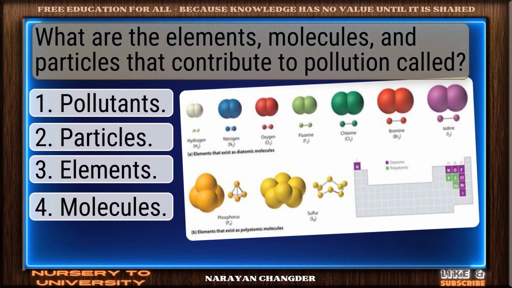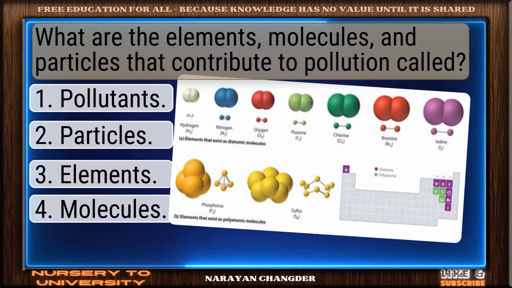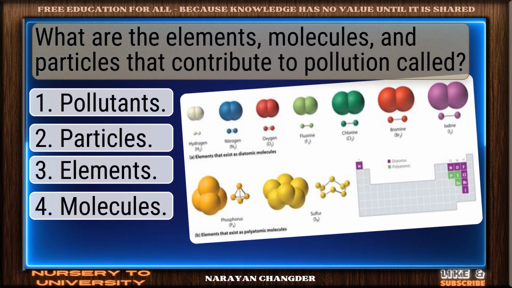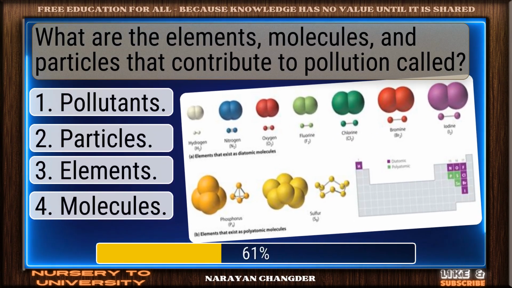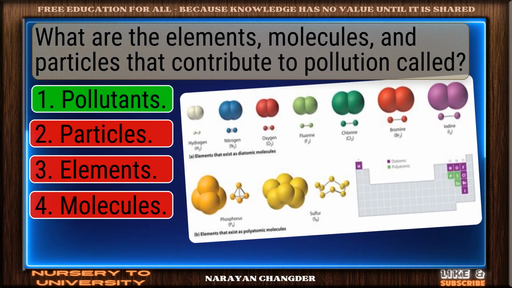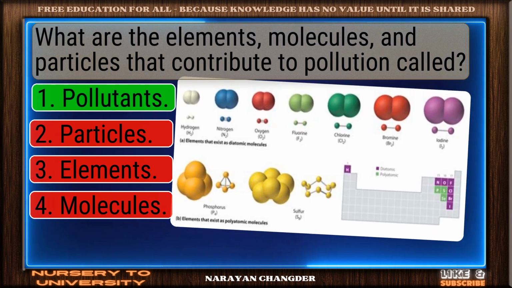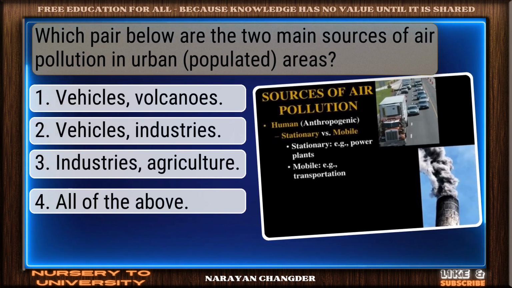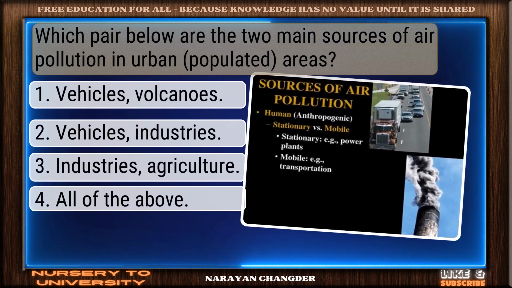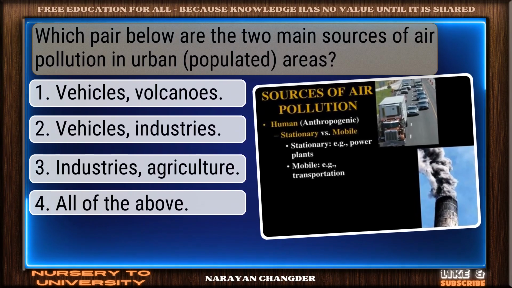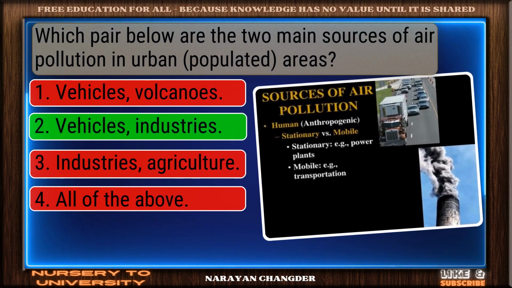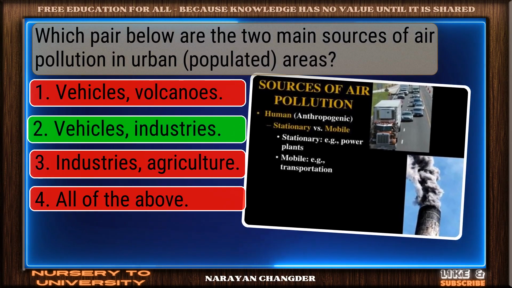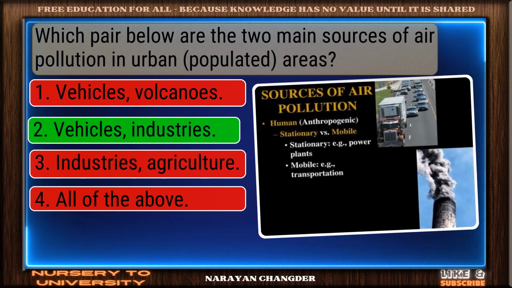What are the elements, molecules, and particles that contribute to pollution called? Solid response. Pollutants is a valid choice. Which pair below are the two main sources of air pollution in urban areas? You're right. Vehicles, industries is the correct answer.